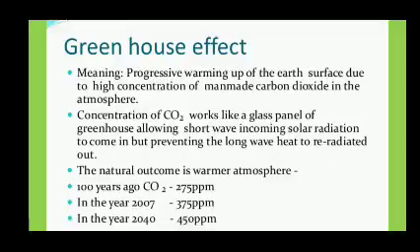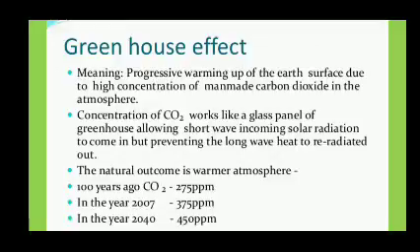The natural outcome is a warmer atmosphere. 100 years ago, the carbon dioxide presence in the environment was 275 ppm, parts per million. In the year 2007, it was 375 ppm.